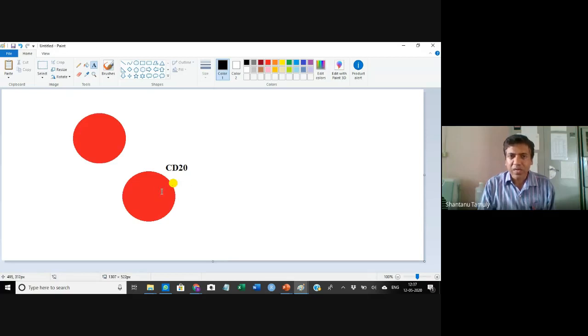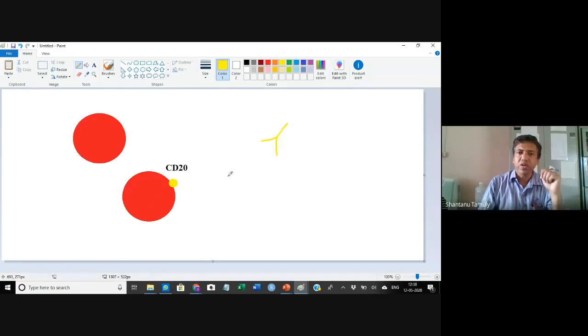Now, in order to mitigate or suppress the harmful effect of the CD20 present on the leukemic B cells, leukemic meaning cancerous B cells, what we can do is use an antibody that is specific for the CD20.